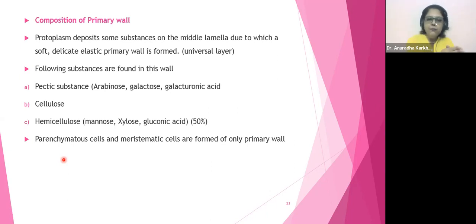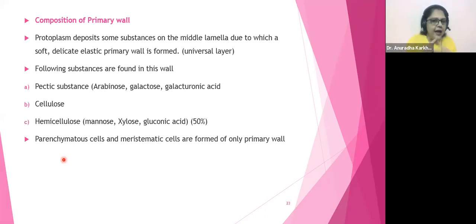It's going to be living because it's going to have the primary wall only. It is not going to have the secondary wall. Even your meristematic cells and meristematic tissue; meristem means those which are capable of dividing. So those cells which are capable of dividing are always going to have only the primary cell wall.